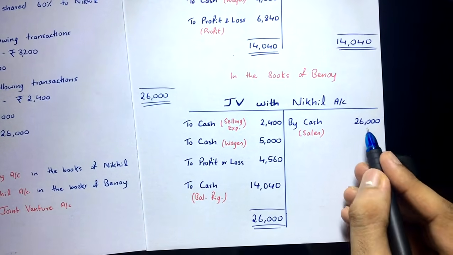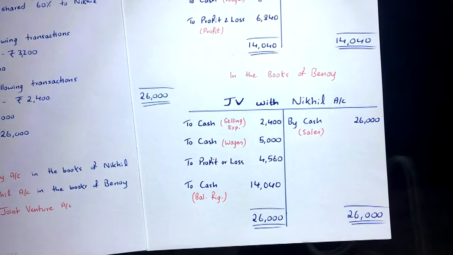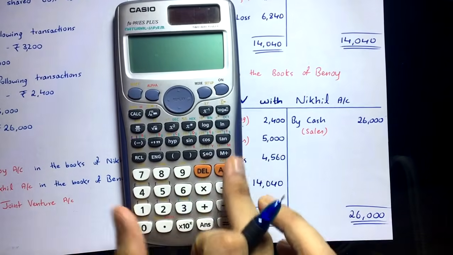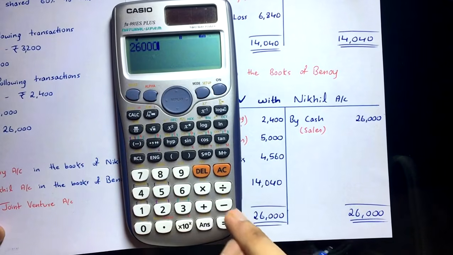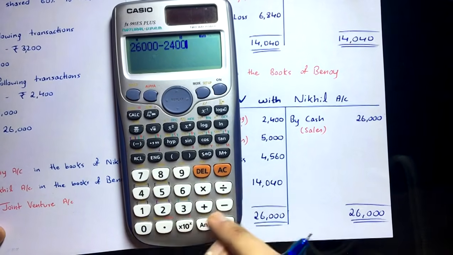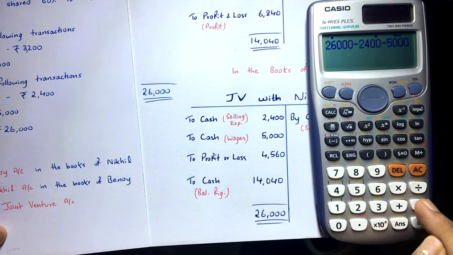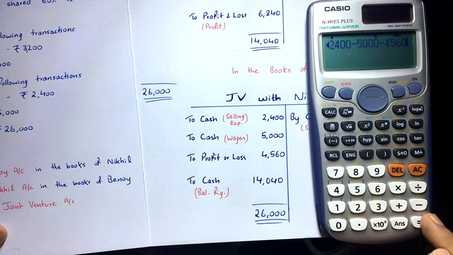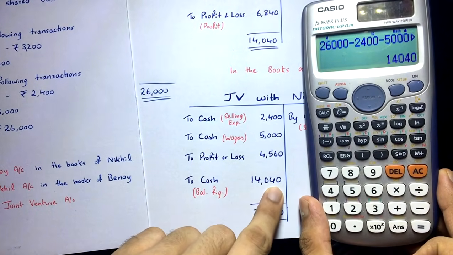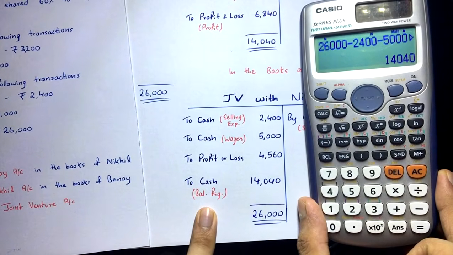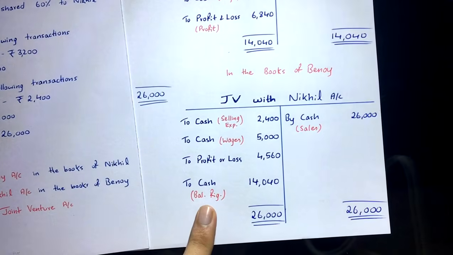Credit side is bigger, right? So 26,000 on both the sides, and then go on deducting these three figures, 2,400, 5,000 and 4,560. See here, 26,000 minus 2,400 minus 5,000 minus 4,560 is equal to 14,040. Okay, 14,040, right? So that's the balancing figure to cash. That's the final settlement that will be made among the co-venturers.